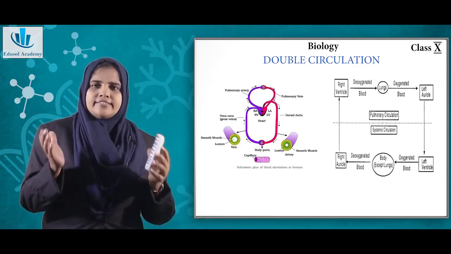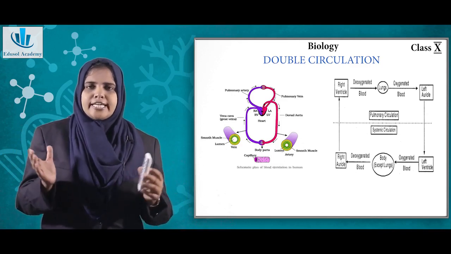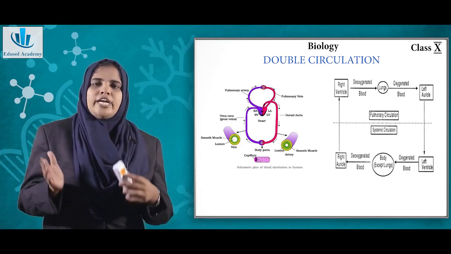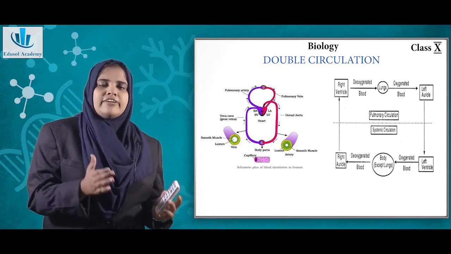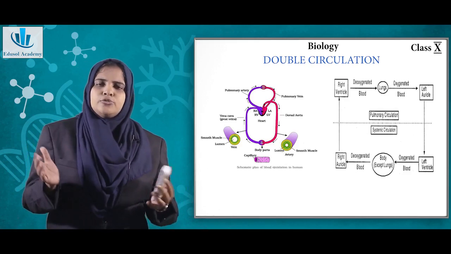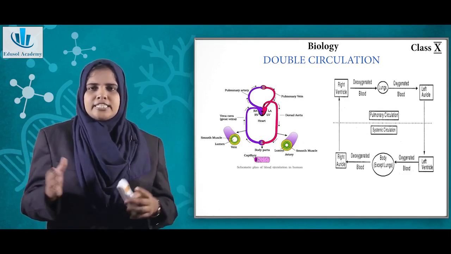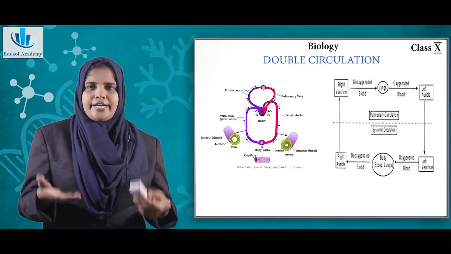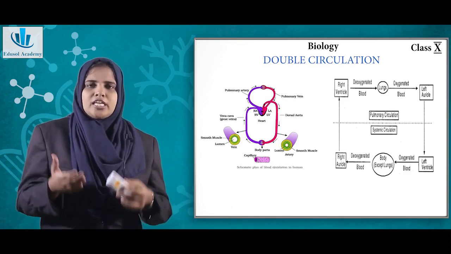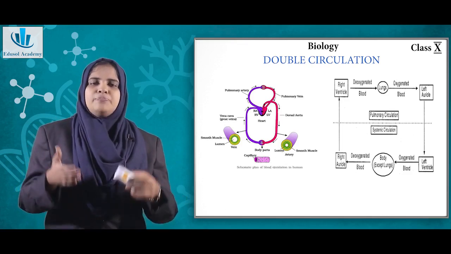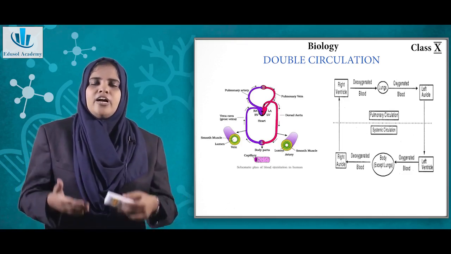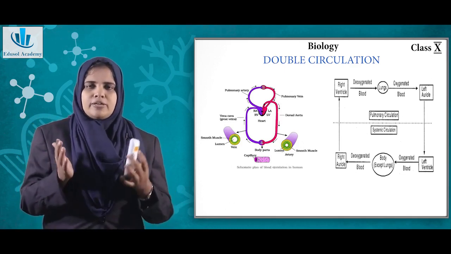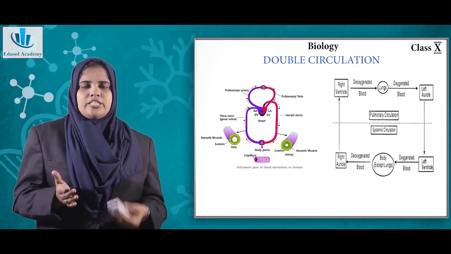So the heart has valves. There are basically 4 valves. On the right side you have a valve called the tricuspid valve, and on the left side we have the mitral valve. No need to remember all that, but understand that there are valves to prevent the backflow of blood. That is, once the blood reaches the ventricle, this valve prevents the blood from flowing from the ventricle back to the atria. So the blood from the atria reaches the ventricle.